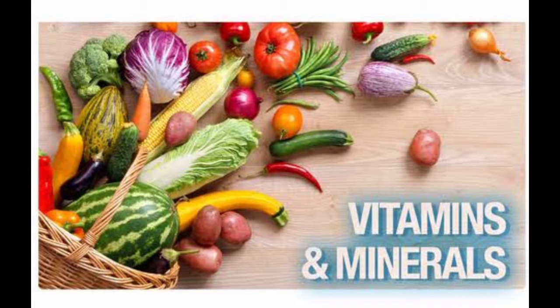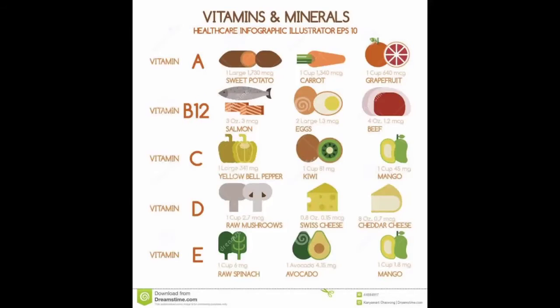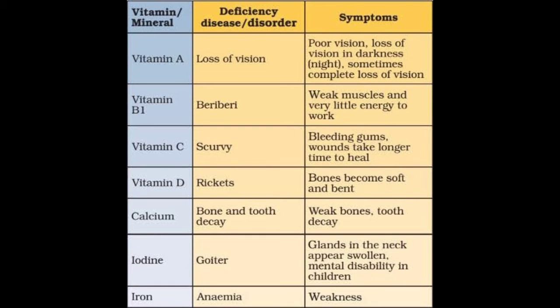In our food, vitamins and minerals also play a very important role, so we should know the sources of vitamins and the sources of minerals. See, in this picture we can clearly see the sources of vitamins and which vitamins there are, and they are very helpful and useful to our body. Vitamin A, vitamin B12, vitamin C, vitamin D and vitamin E, and their sources we can see clearly in this picture.